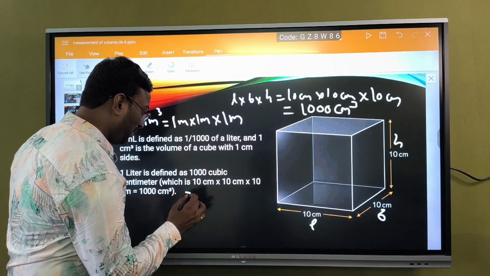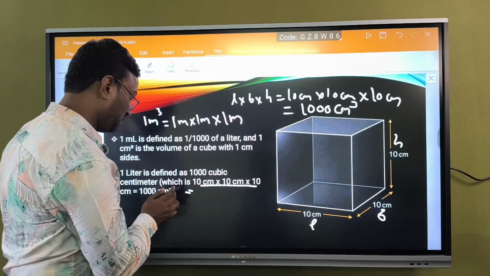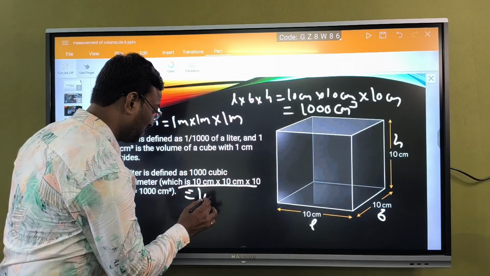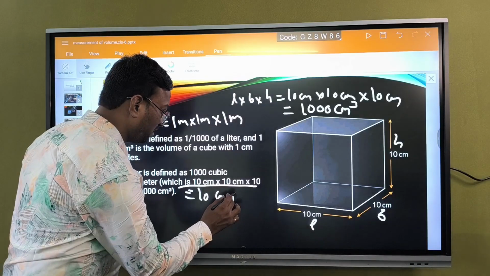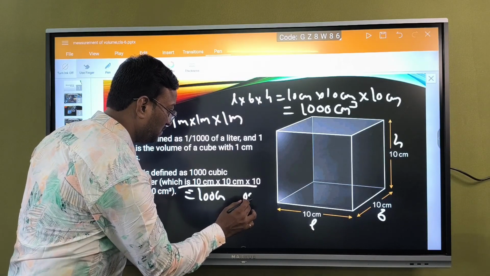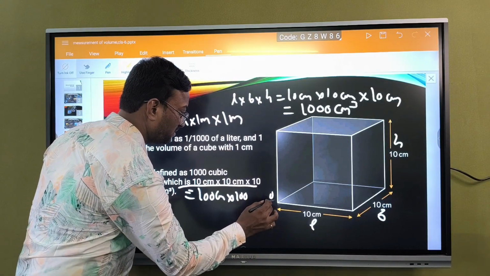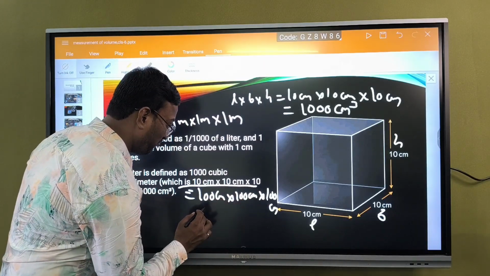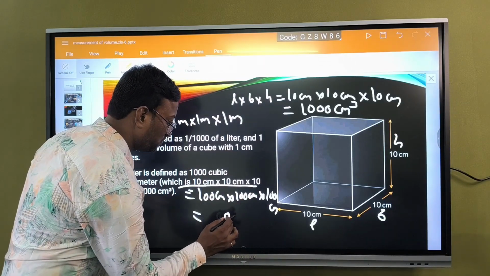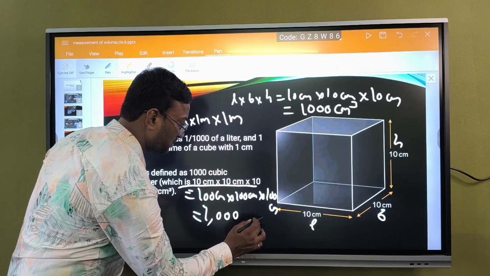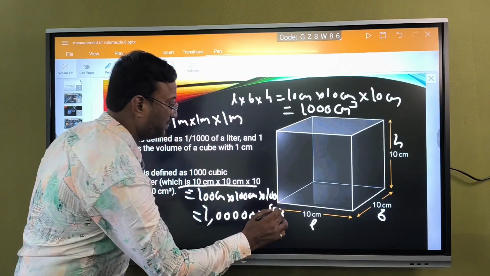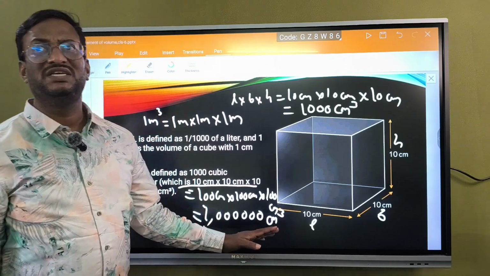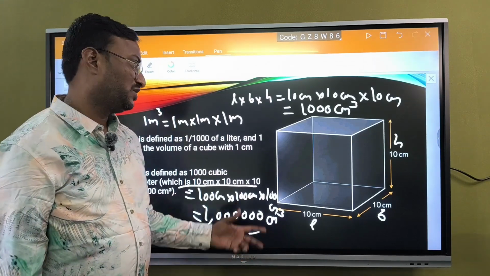So 1 meter is equal to 100 centimeters, so 100 centimeters into 100 centimeters into 100 centimeters, which is equal to 1 followed by 6 zeros centimeter cube.